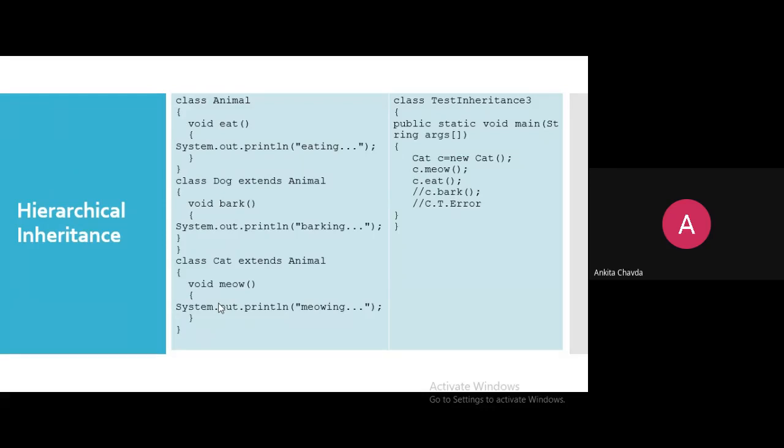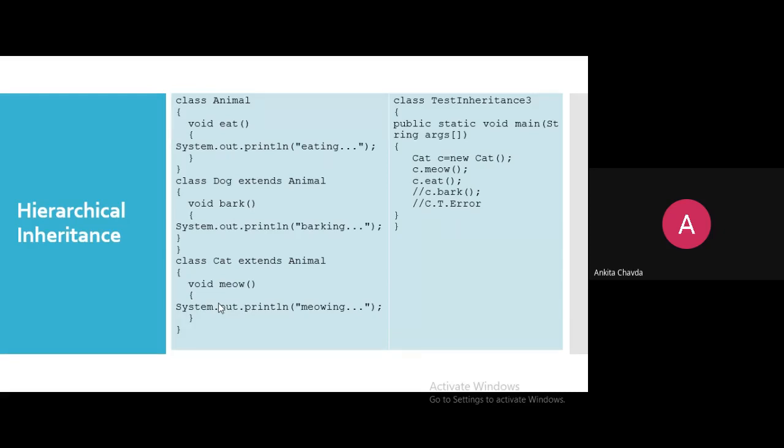So here I am having class animal, right? Void eat method, same example I have taken. Then there is one class dog, which will extend the class animal. It would be having its special characteristics like bark. Now I'm having another class cat, and cat is also extending class animal. So ultimately, what would be the hierarchy? Animal is here, dog is here, and cat is here, right?